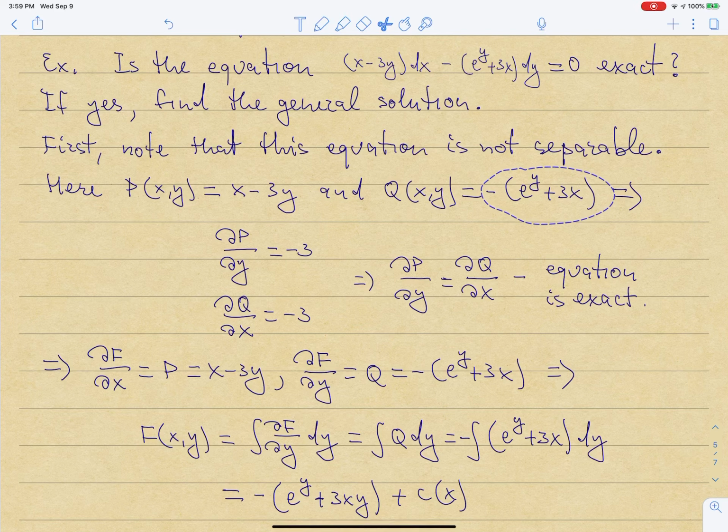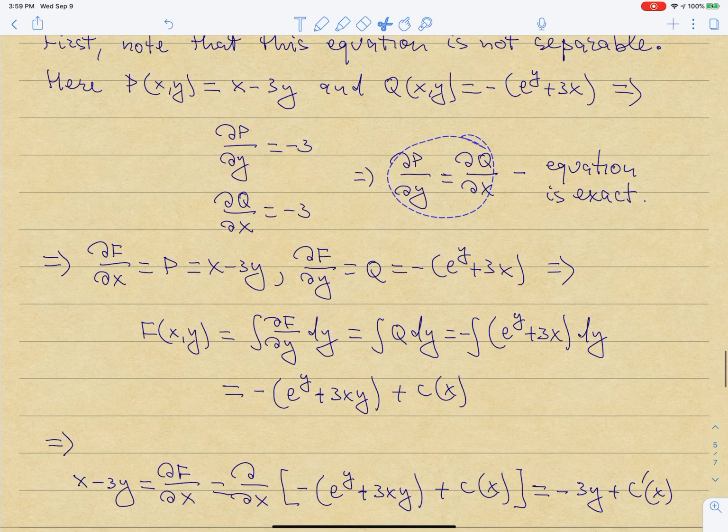Okay, so verifying if the equation is exact or not, I take dP/dy, I get minus 3. I take dQ/dx, holding y fixed, e to the y goes away, so again I get minus 3. So dP/dy is dQ/dx, and the equation is exact. Because it is exact, there exists a function capital F, such that dF/dx is P and dF/dy is Q.